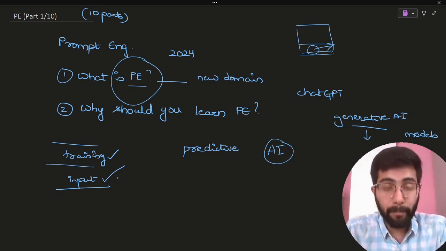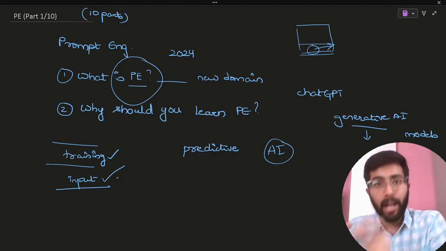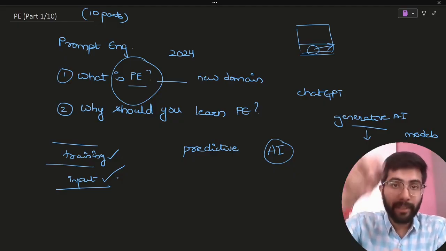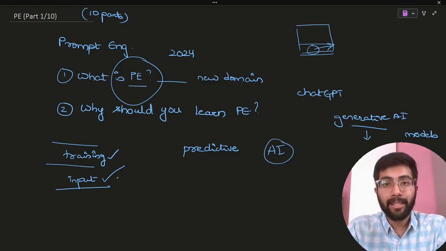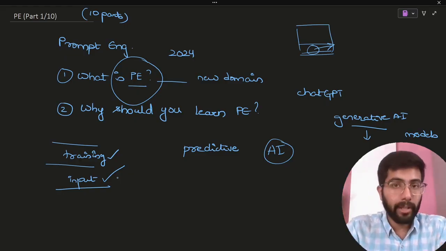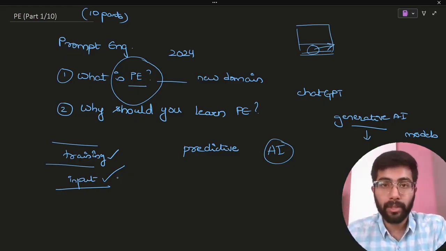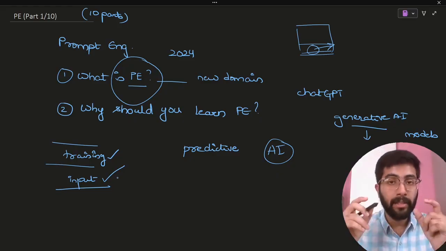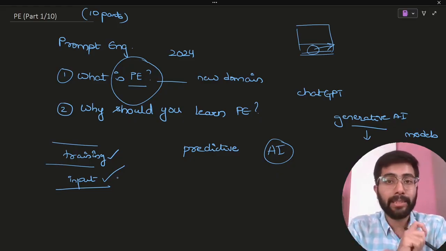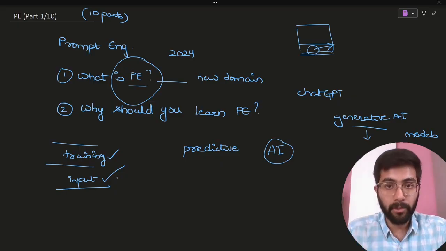So your input actually determines the output, because your sequence of tokens is what is used to determine the next set of tokens, which is your output. So input makes a whole lot of difference when it comes to generative models.